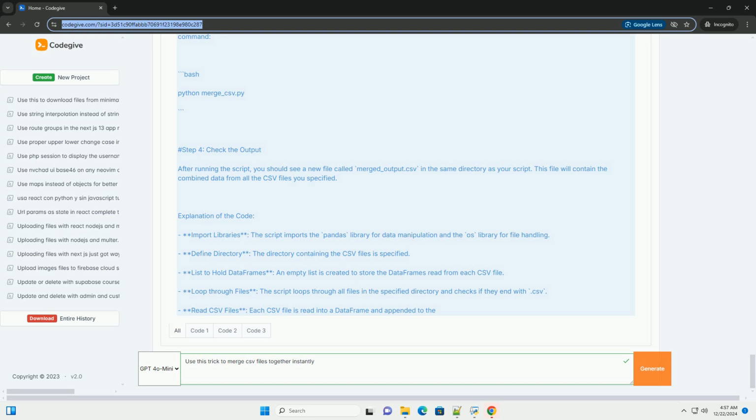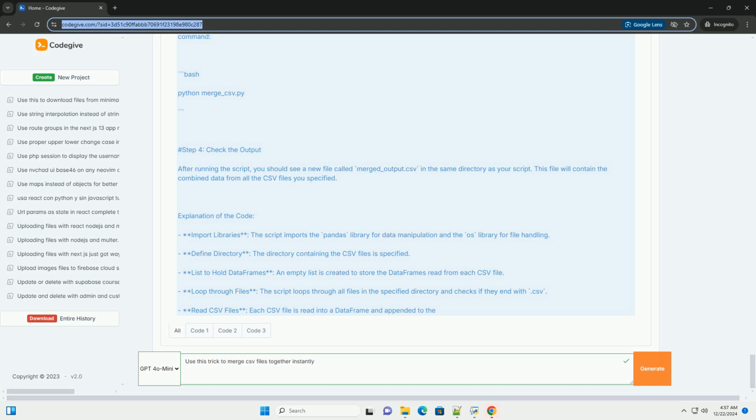Loop through files. The script loops through all files in the specified directory and checks if they end with .csv. Read CSV files. Each CSV file is read into a data frame and appended to the list. Concatenate data frames. The pd.concat function is used to combine all data frames into one, ignoring the original index. Save merged data frame. The merged data frame is saved as a new CSV file named merged_output.csv.